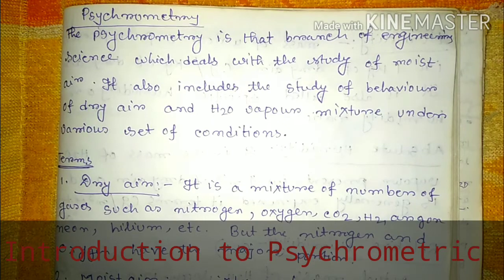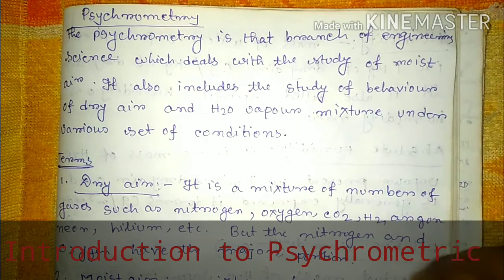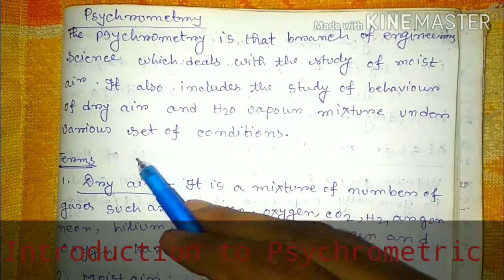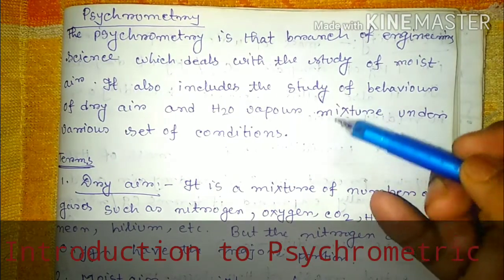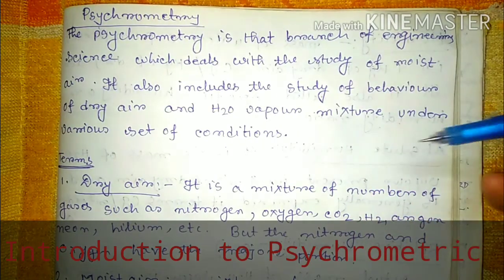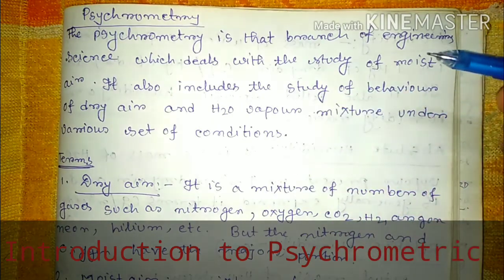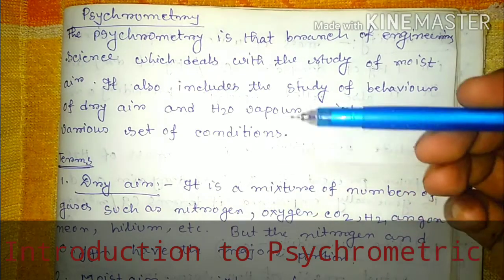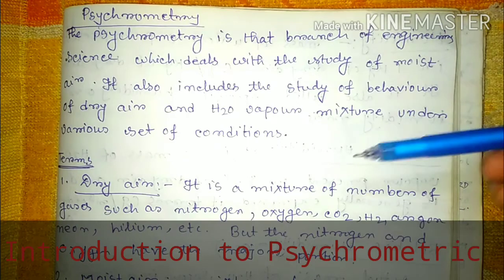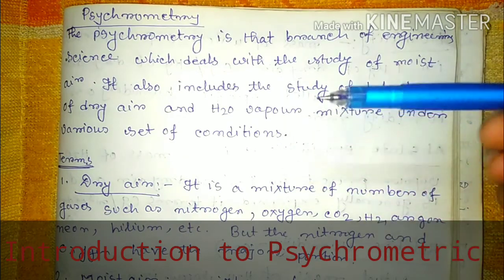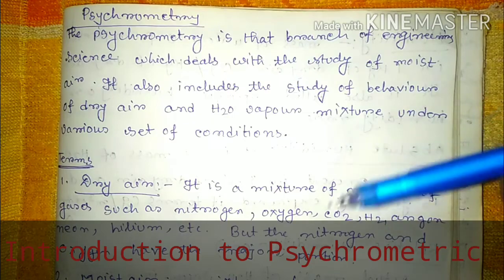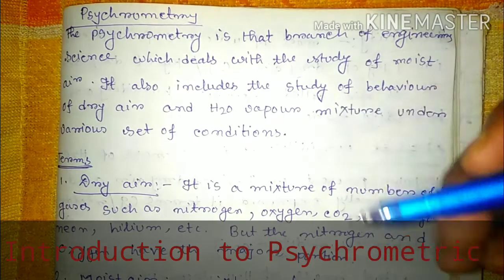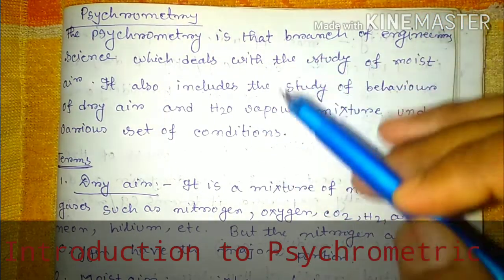It also deals with the study of the behavior of dry air and water vapor mixture under various sets of conditions, because air sometimes flows in different conditions. It may be in cooling, humidification, or dehumidification conditions. At that particular time, we want to know what changes occur in the properties of dry air and water vapor, which we can observe by means of the psychrometric chart or psychrometric processes. We can learn all these things from the psychrometry chapter.